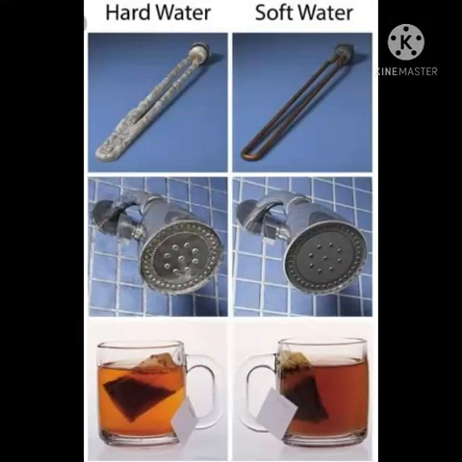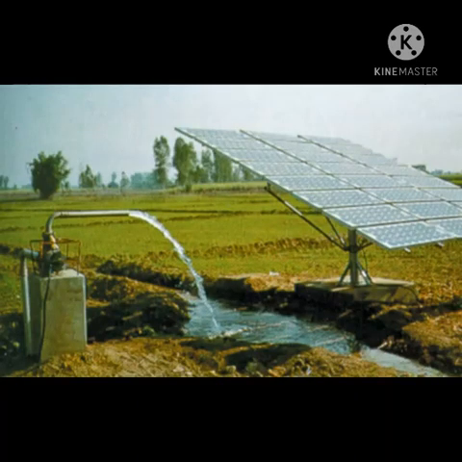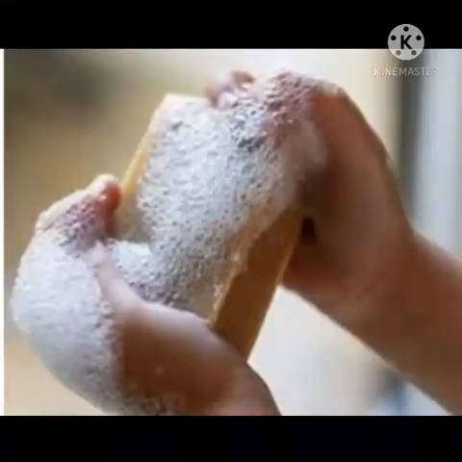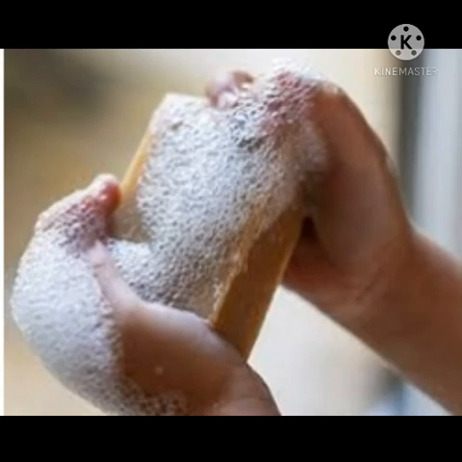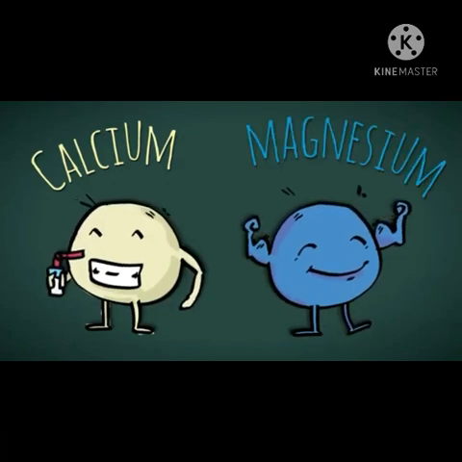To overcome all the problems related to the hard water, softening should be done. Water softening is the removal of calcium, magnesium and certain other metal ions from the hard water. Water in some wells or tube wells is hard water. It is brackish, means slightly salty to taste, and does not form lather or foam with soap. This is because hard water contains the chloride and sulfate salts of calcium and magnesium in dissolved state.